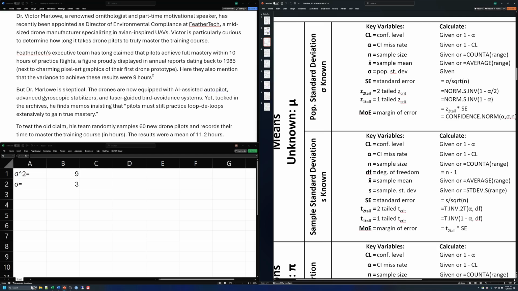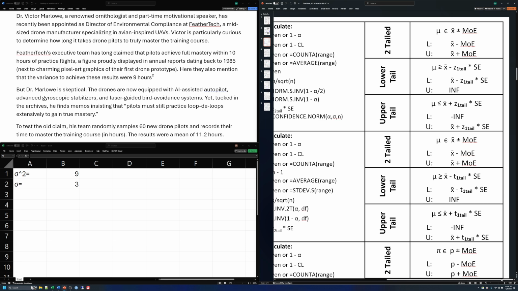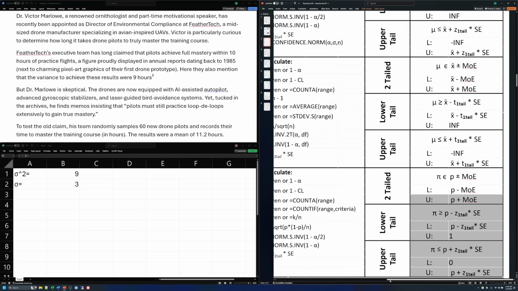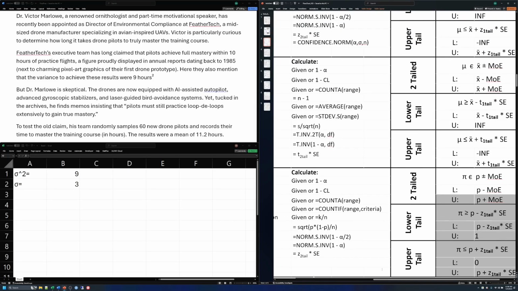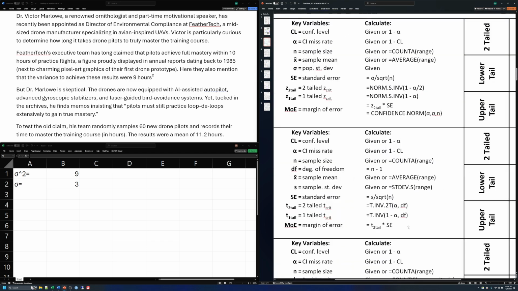Let's scoot on over and see what the key variables are that we need to be looking for. Let me drag this over just a little bit. There we go. Okay, right here at the top. The first thing that we need is a confidence level.